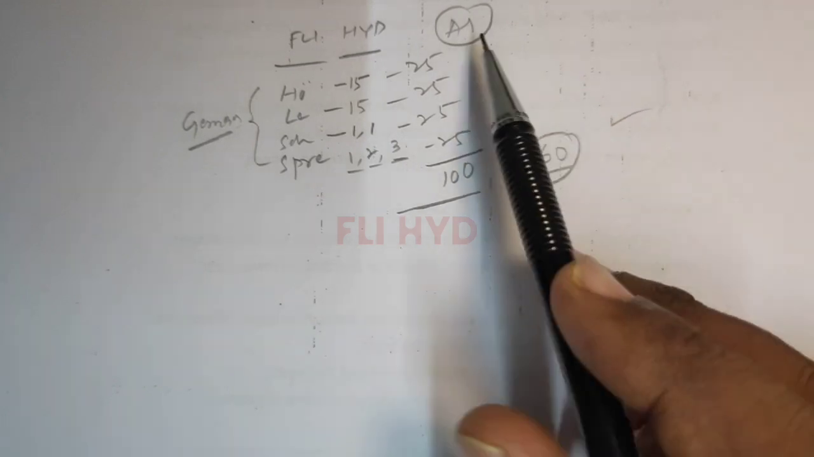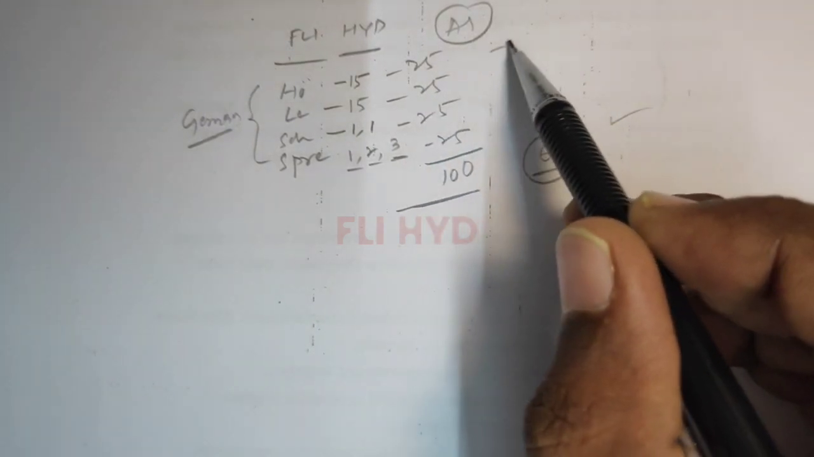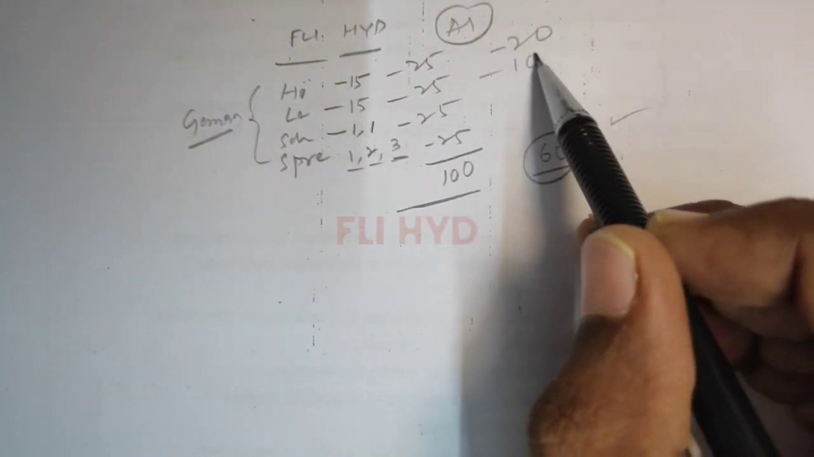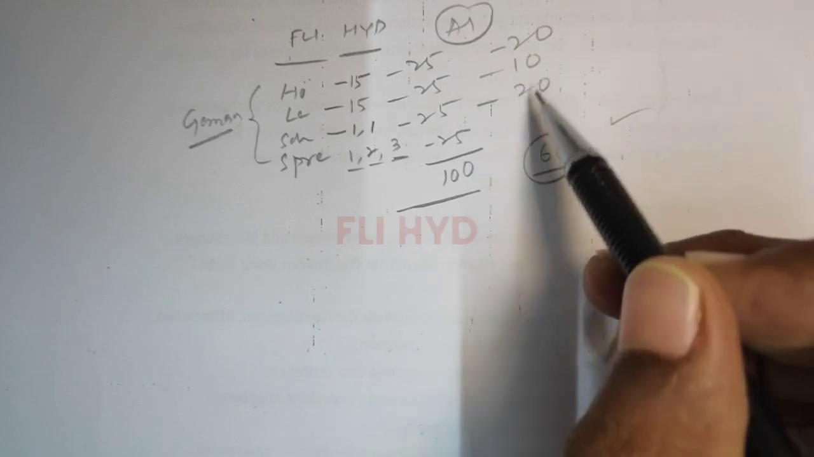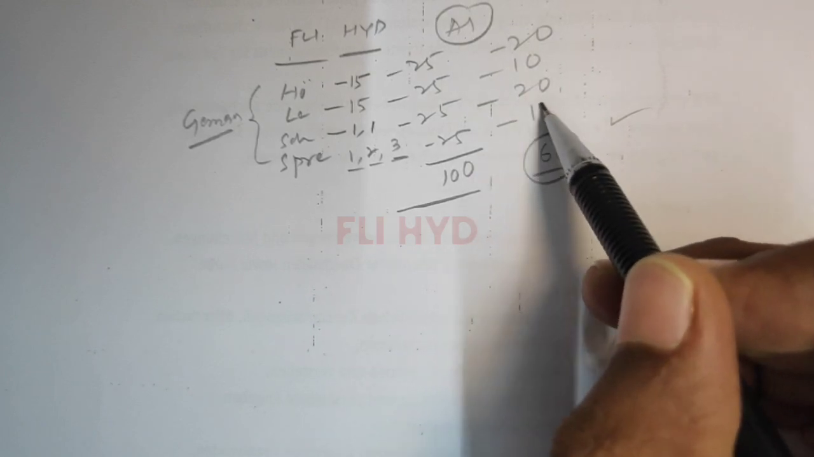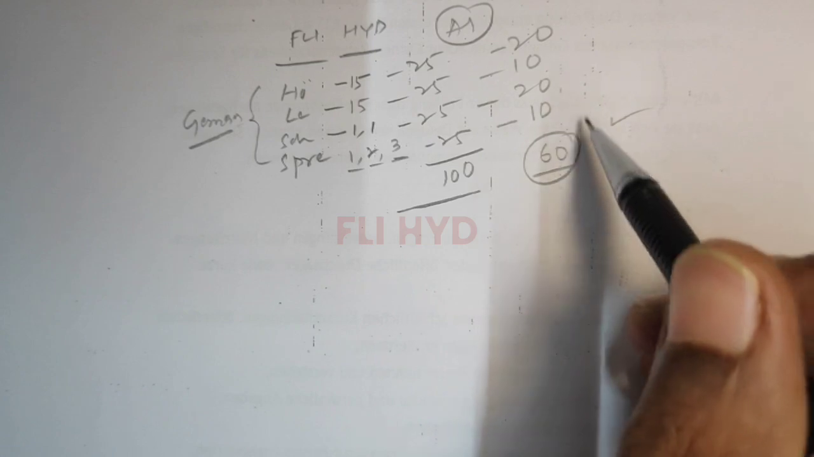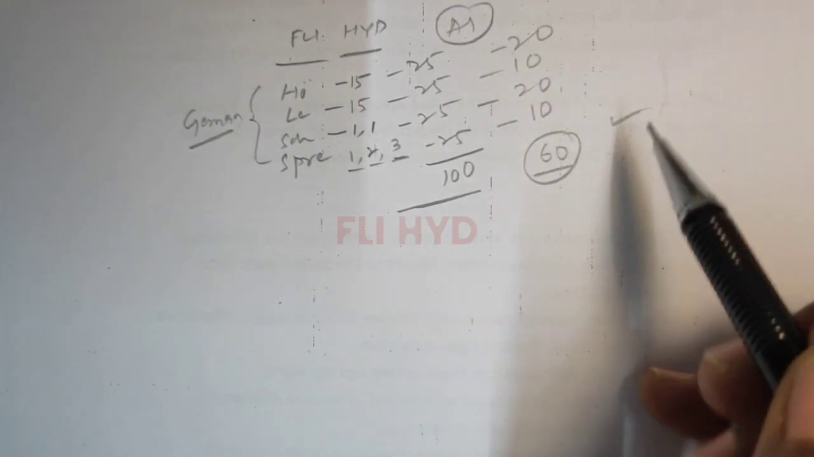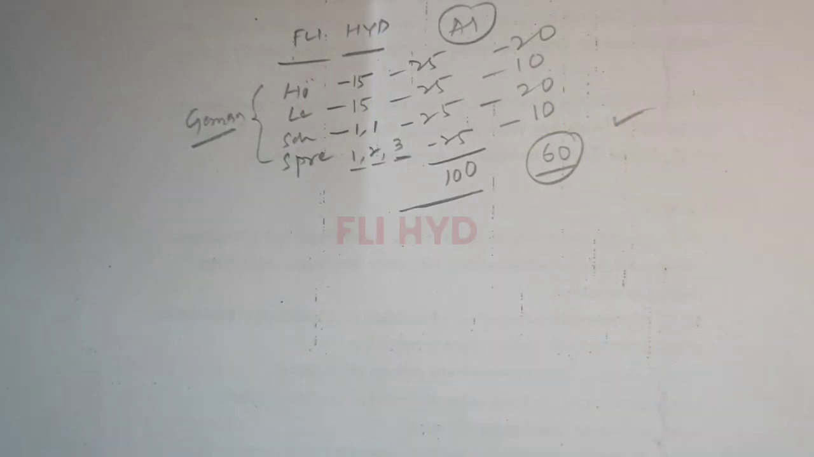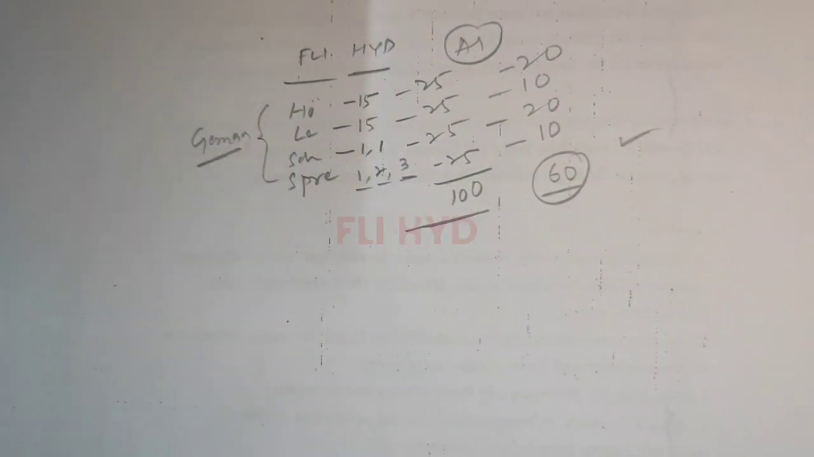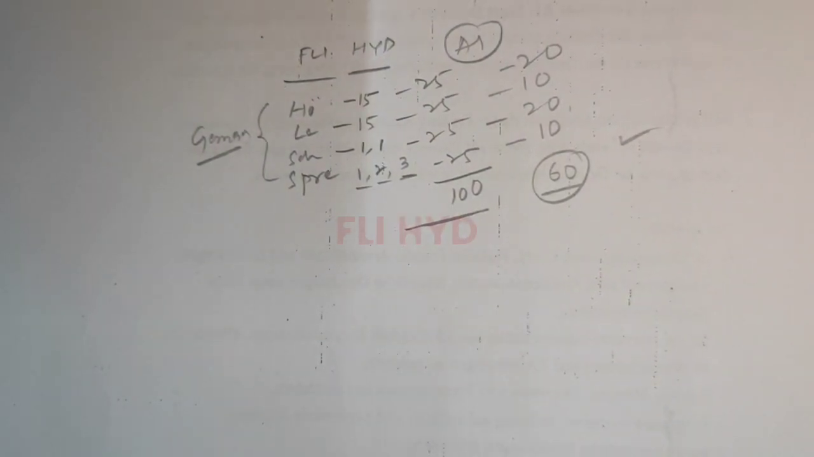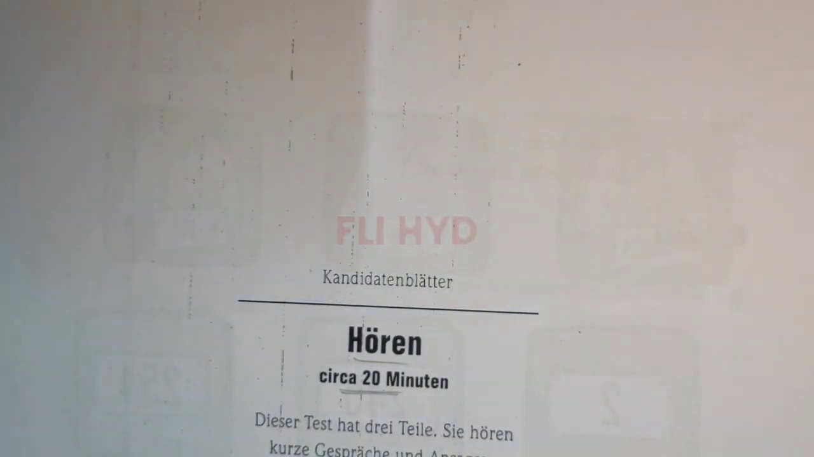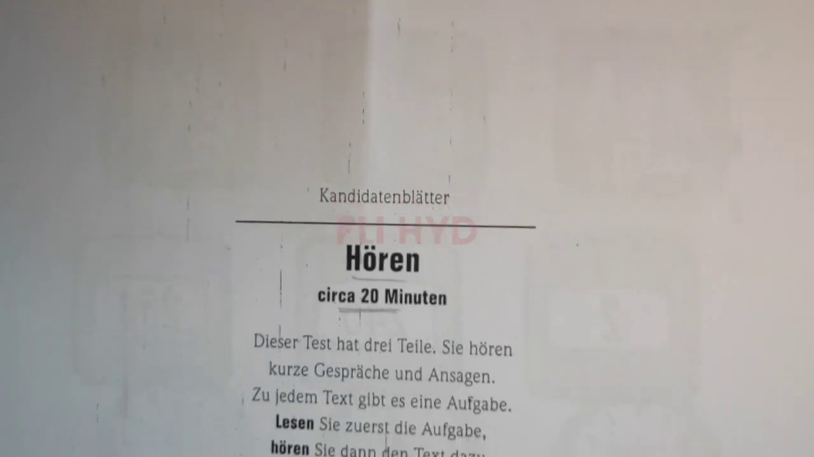For example, in hören you get 20, in lesen you get 10, in schreiben you get 20, but in sprechen you get 10. That will be fine, no issues. Together you are getting 60, that's enough. So in A1 there is no sectional cutoff as of now. Overall if you get 60, that is clear. Clear? So this is how the Goethe exam pattern will be.